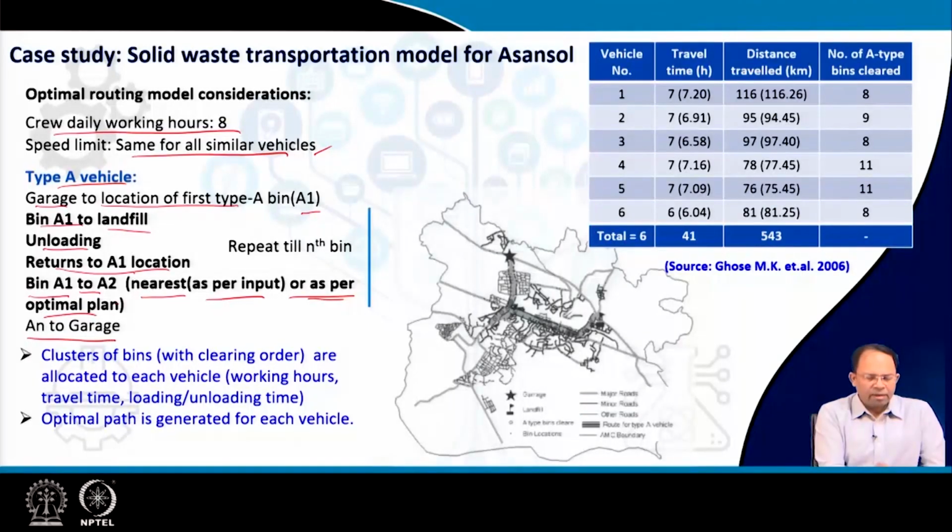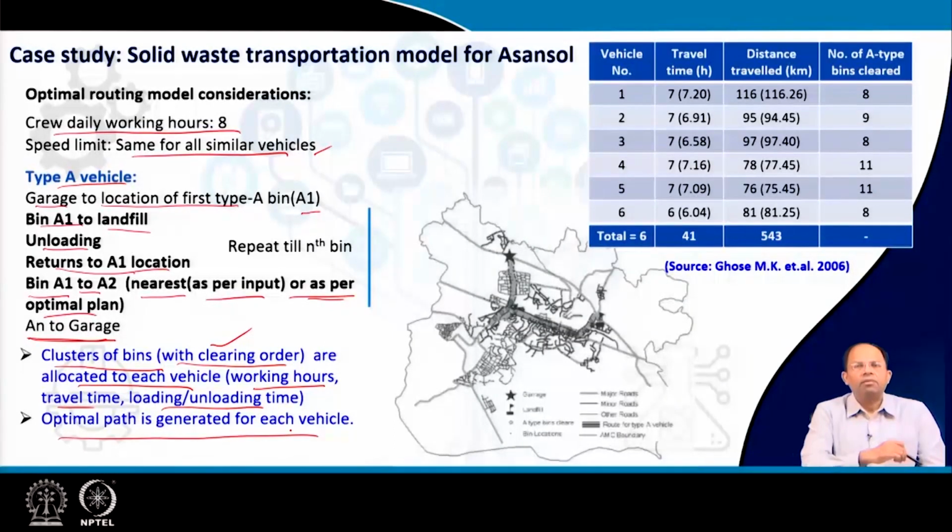So finally it keeps on doing this, returning back to the same place, and when the final bin AN is completed, it can return to the garage. But as you can understand, there are working hours, travel time and loading and unloading time required. So one vehicle may not be able to go to all the bins. So a cluster of bins with a clearing order, that is, a sequence in which bin to go after which, based on that optimal plan, is allocated to each vehicle. And the optimal path is generated for each vehicle.